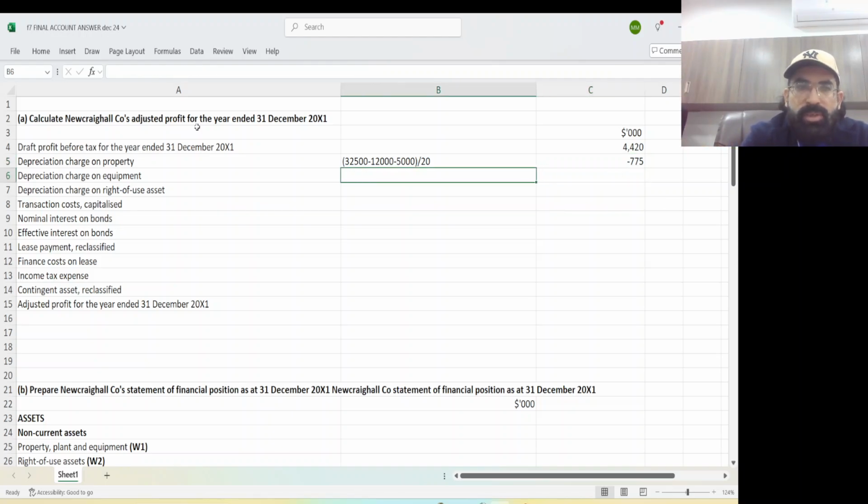Now depreciation on equipment, let's do it. Equipment was 16,200, the original cost, minus 3,000, the error of wrongly added 3,000. And then, as we have to use the reducing balance method, you need to subtract accumulated depreciation, which is 8420. Bracket close, into 25%, 0.25.